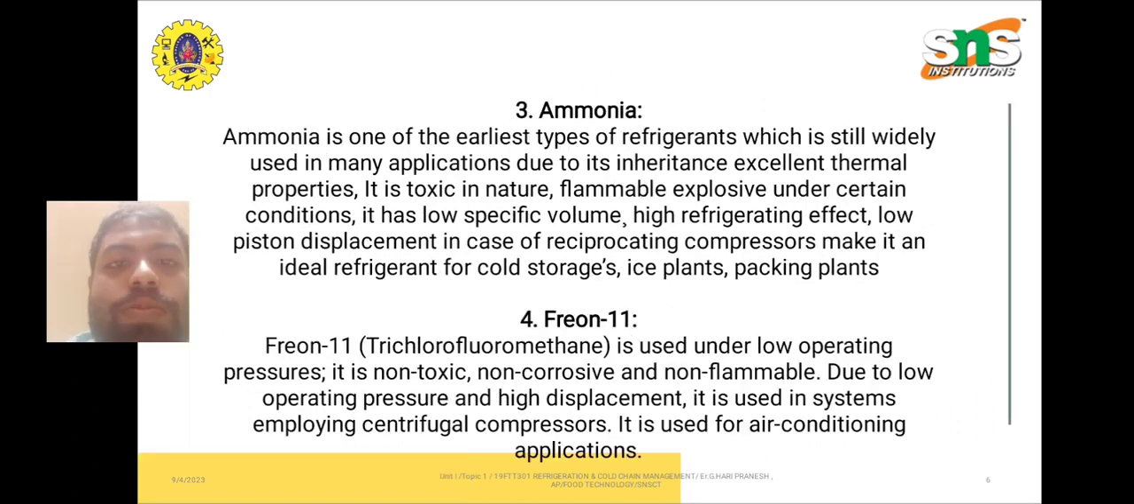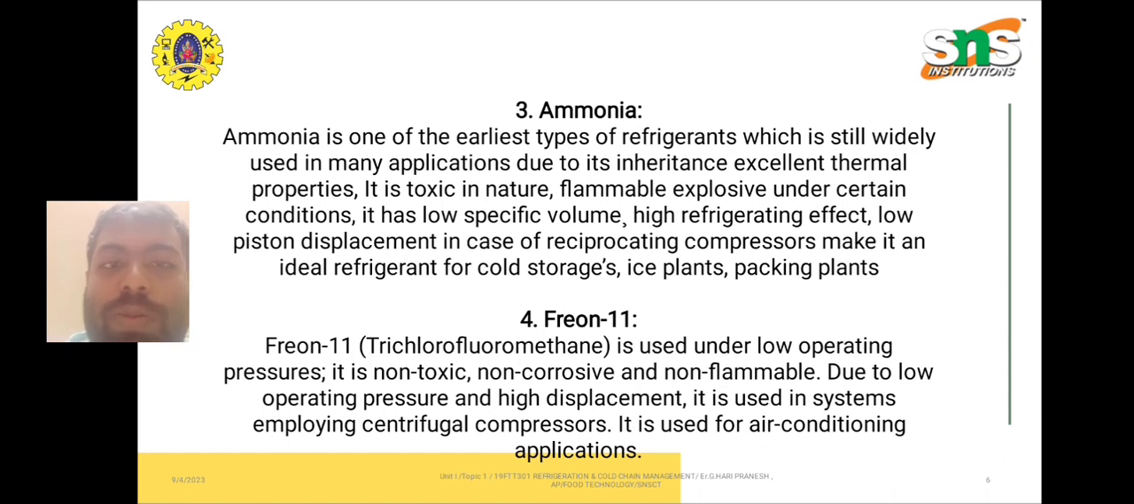Next, ammonia. Ammonia is one of the earliest types of refrigerants, which is still widely used in many applications due to its inherent excellent thermal properties. It is toxic in nature, flammable, and explosive under certain conditions, but it has low specific volume, high refrigerating effect, and low piston displacement in the case of reciprocating compressors, which make it an ideal refrigerant for cold storages, ice plants and packaging plants.